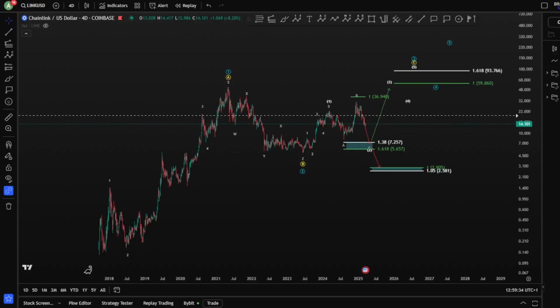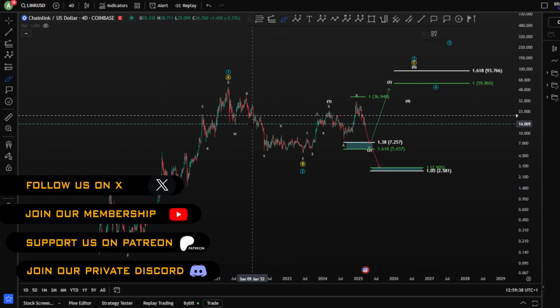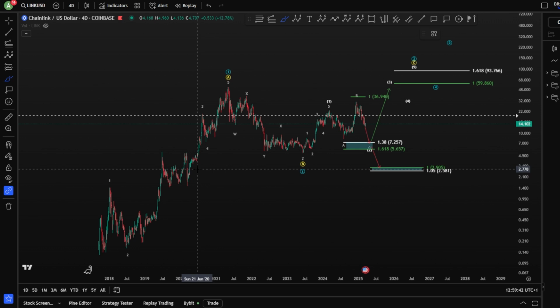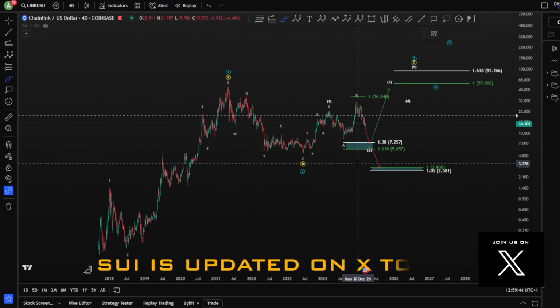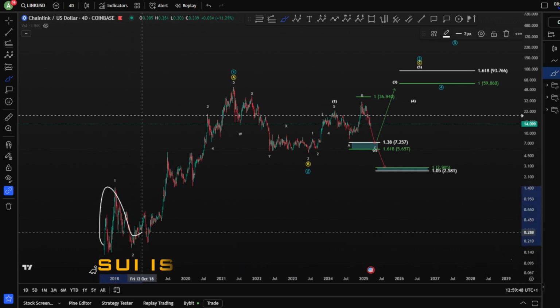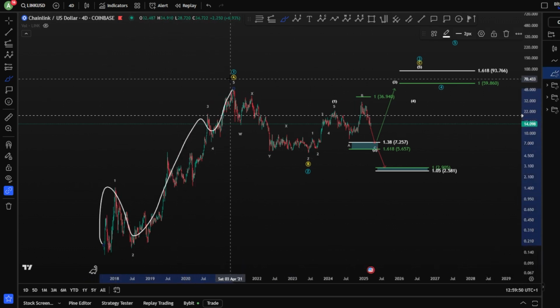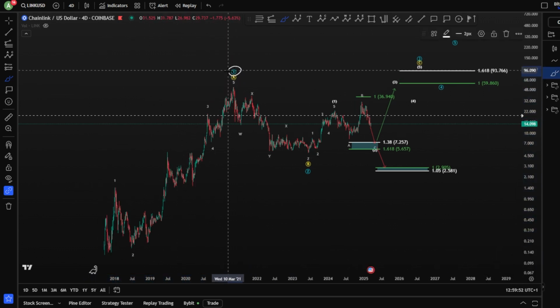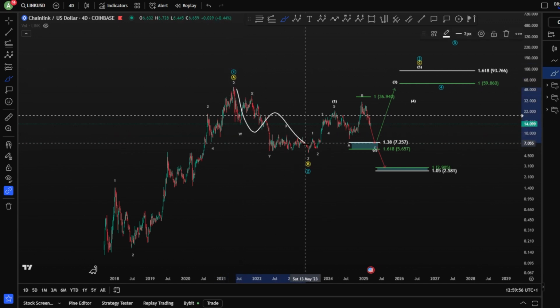Hello everyone, welcome to a new video for Link price prediction based on Elliott wave analysis, starting on the 4-day chart here to see the overview for bullish and bearish scenario, what to expect and what do we have, of course, for today. So we have an impulse 1, 2, 3, 4 and a 5 finishing a wave A or a wave 1. After both case scenarios, you would like to see 3 corrective waves.